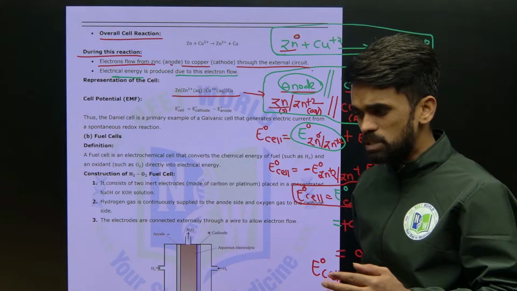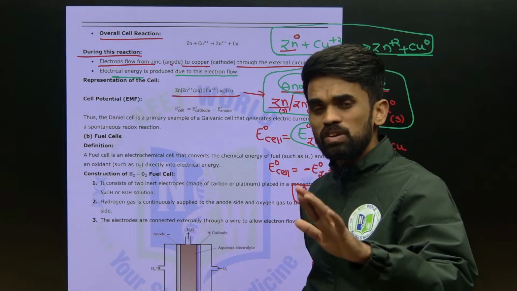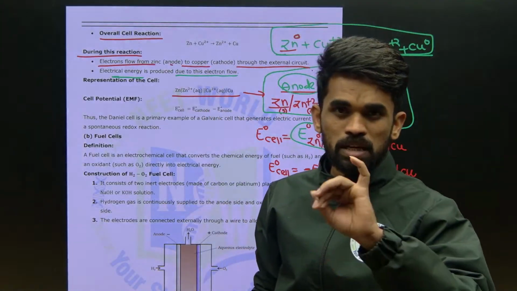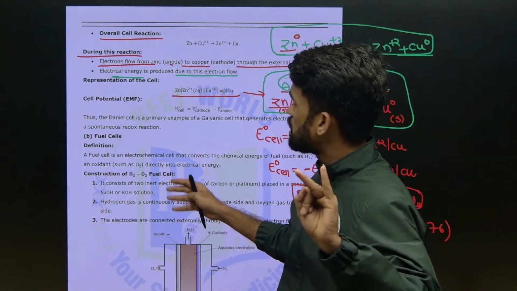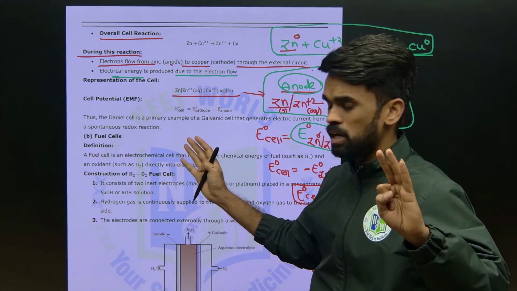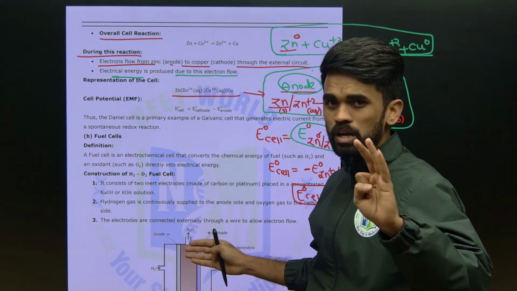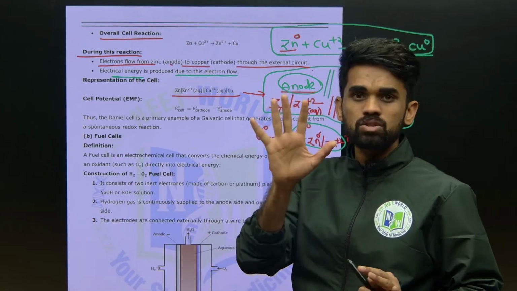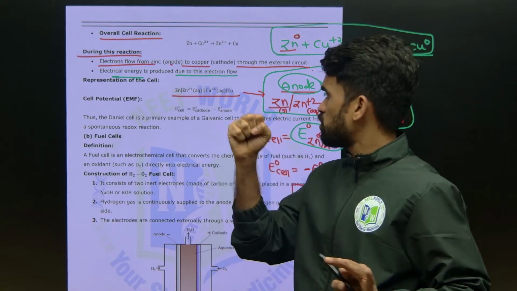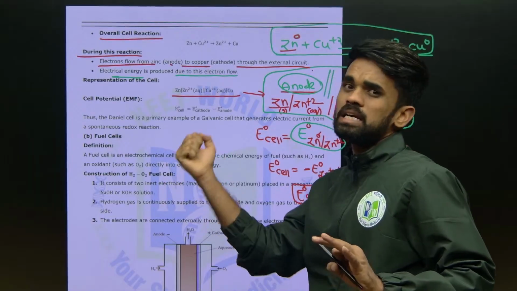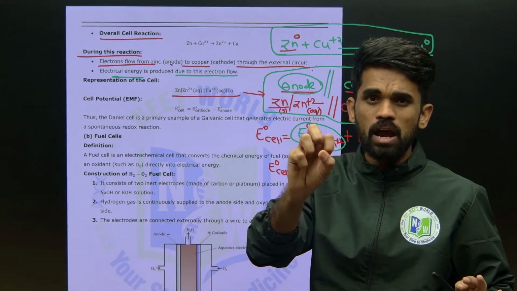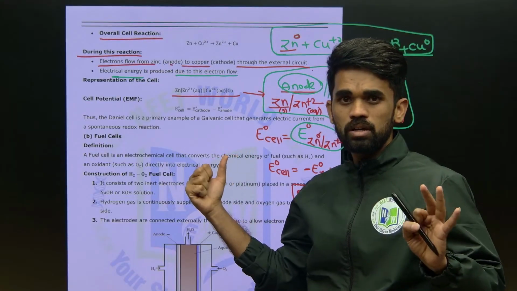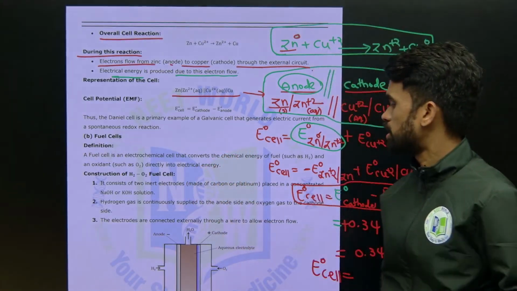In the last class we finished Kohlrausch law, so be clear with that. In this class we are discussing the galvanic cell, electrolysis, and next the fuel cell. If you are clear with these 3 things, definitely there is one 8 marks question in your hand from your class 12 syllabus, or at least one 4 marks question for your class 12 IPE exam. This is for sure.